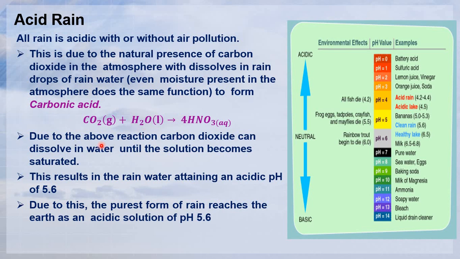Carbon dioxide can dissolve in water until the solution becomes saturated, so the rainwater attains an acidic pH of 5.6. Due to this, the purest form of rain reaches the earth as an acidic solution of pH 5.6.